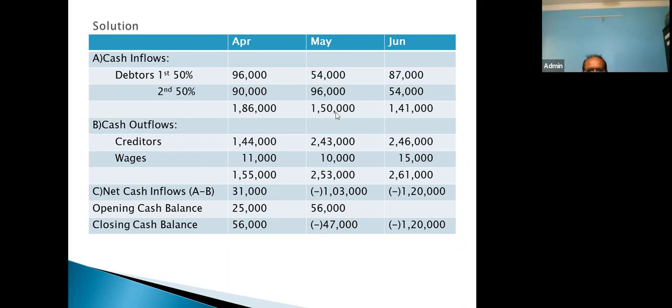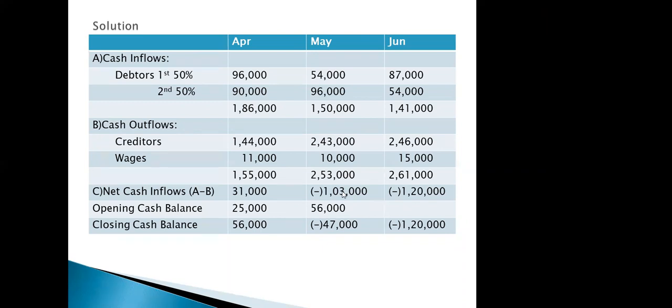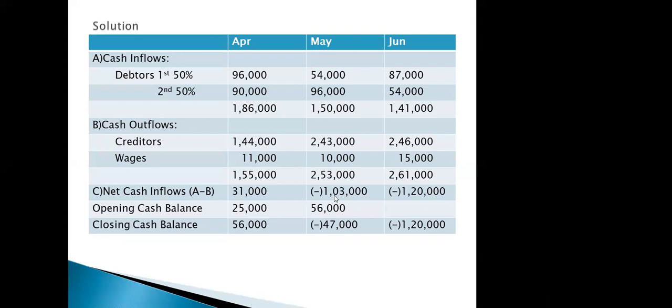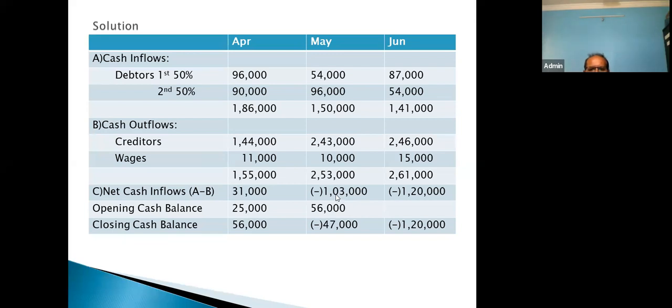So from cash inflow of 150, the company is paying 253. So there is a negative cash inflow of minus 1,03,000. It means the finance department will have to arrange a bank overdraft because there is a negative balance. Am I correct? If you have a shortage of cash, that shortage will have to be arranged through either a loan or a bank overdraft. So this will be an indication to the company that in May there is a shortage of cash. And what is the shortage of cash in the month of May? Yes, 1,03,000. That is the indication through this cash budget.